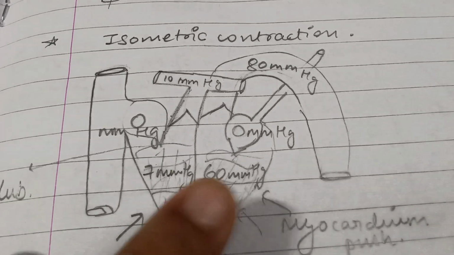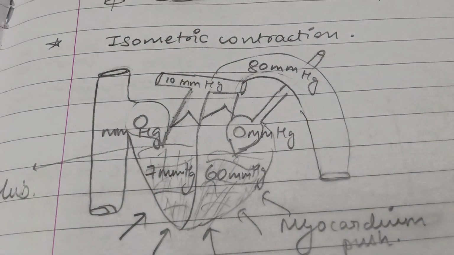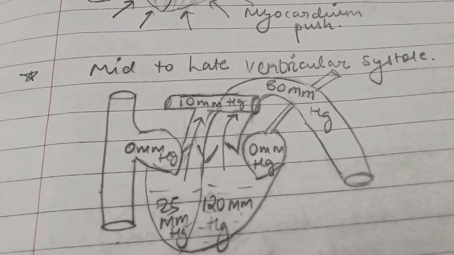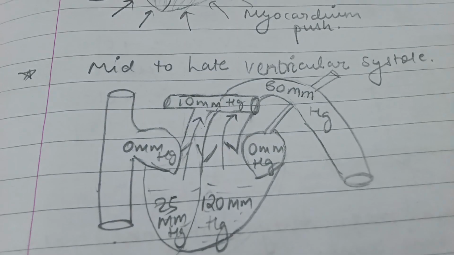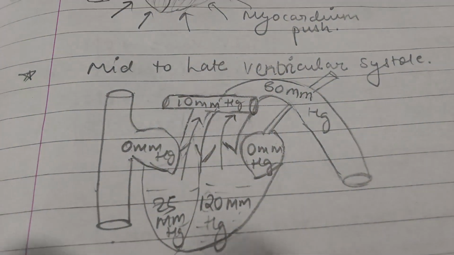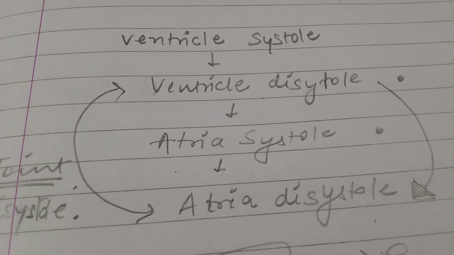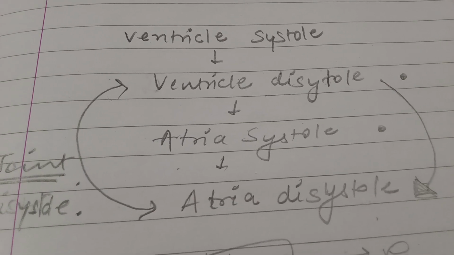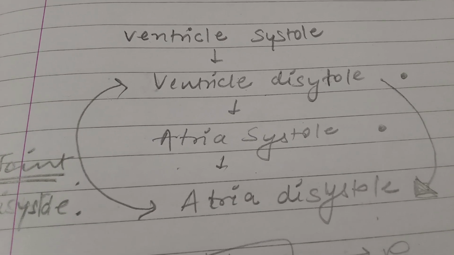Then the pressure is higher than in these two arteries, so the blood simply gets transported to them. This is how, after ventricular systole, ventricular diastole happens, then atrial systole, and then atrial diastole.